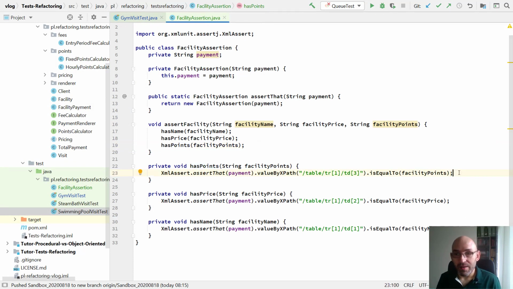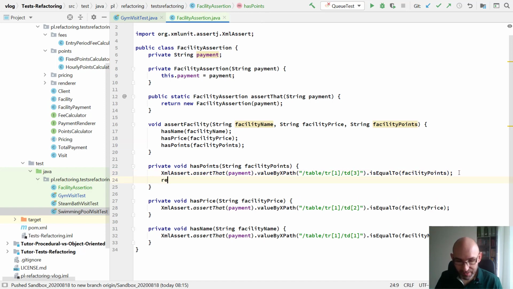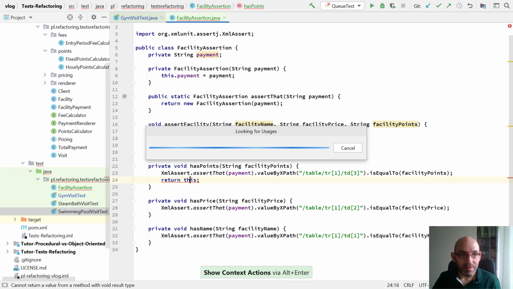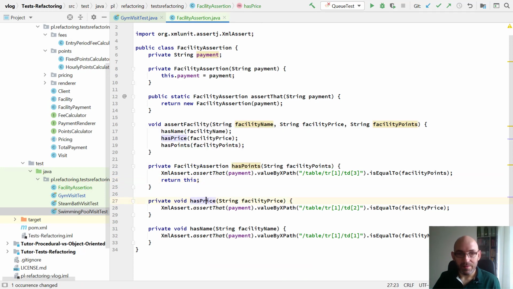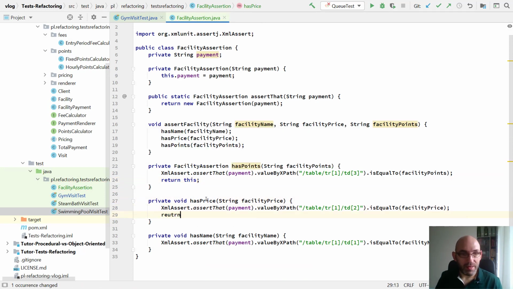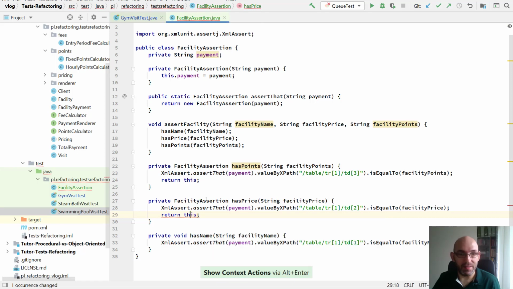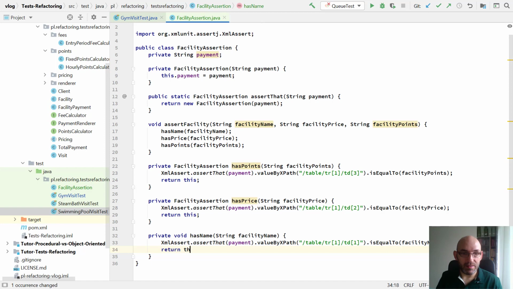We are aiming to have a fluent interface, so let me add return this. Alt-Enter, return this. Alt-Enter, make hasPrice return facility assertion. And finally, again, return this.